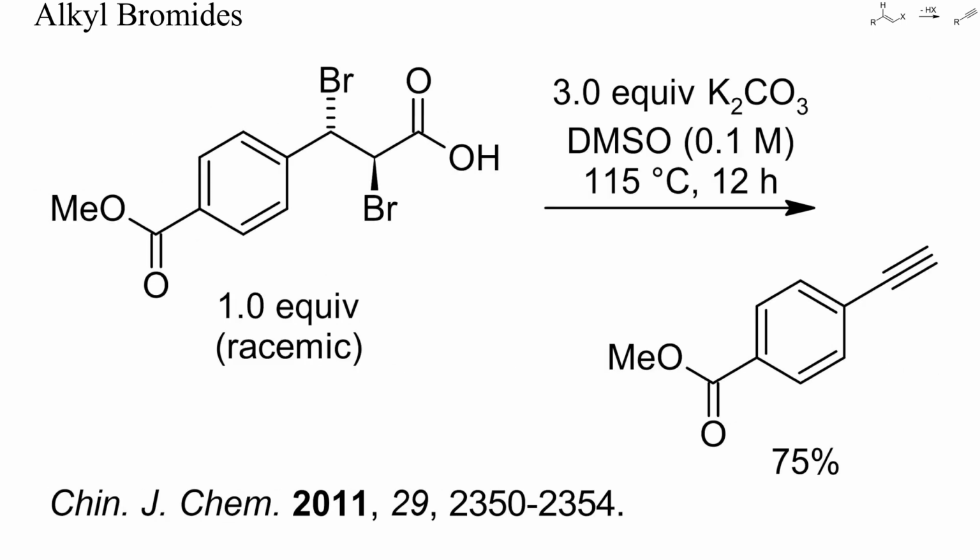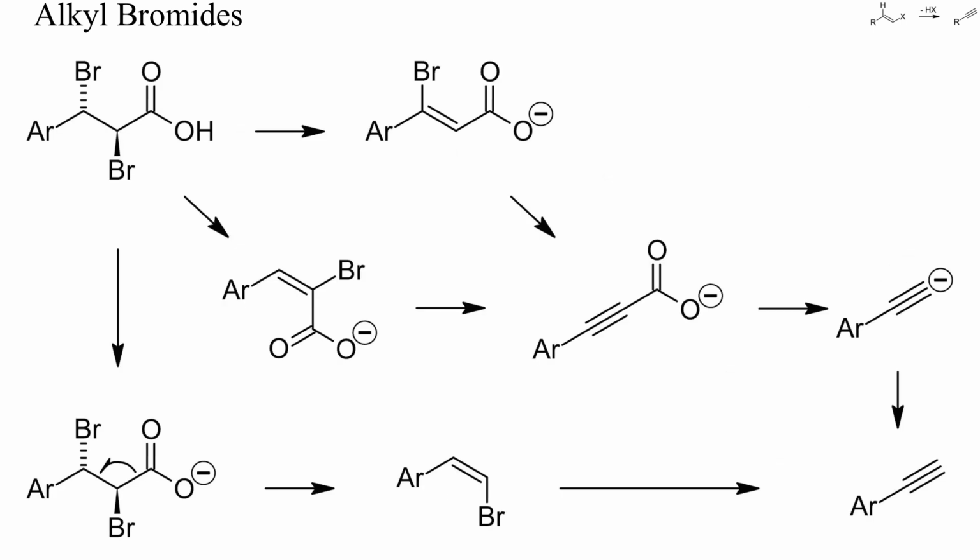Because of the high acidity of terminal alkynes, propiolic acids readily decarboxylate. Here, heating a dibrominated dihydrocinnamic acid with potassium carbonate in DMSO gave a good yield of aryl acetylene by twofold dehydrobromination and decarboxylation. I've sketched here some of the possible reaction pathways. 3-Halopropionic acids also decarboxylate readily by the mechanism shown at the bottom of this sketch.